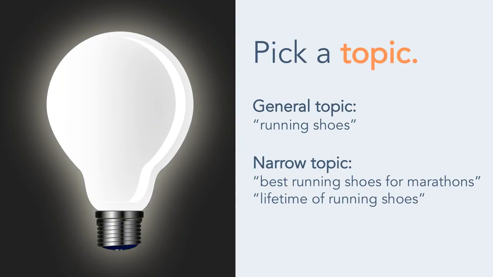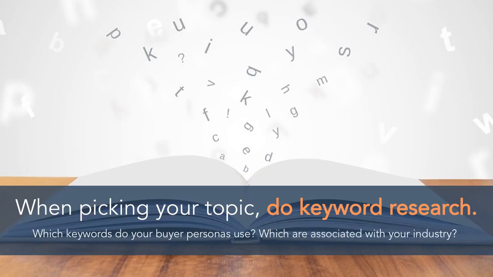Before you even write anything, you need to pick a topic for your blog post. The topic can be pretty general to start with. For example, if you provide running shoes, you might start out thinking you want to write about running shoes. Then you might be able to expand off of that. In other words, iterations or different ways of approaching that topic to help you focus your writing. So for example, you might decide to narrow your topic to best running shoes for marathons or lifetime of running shoes.